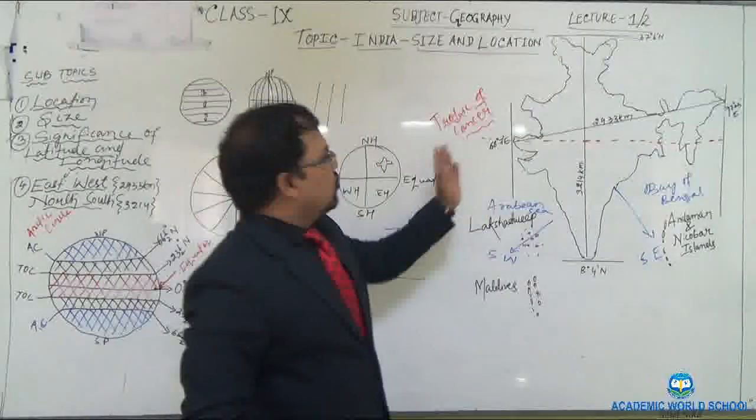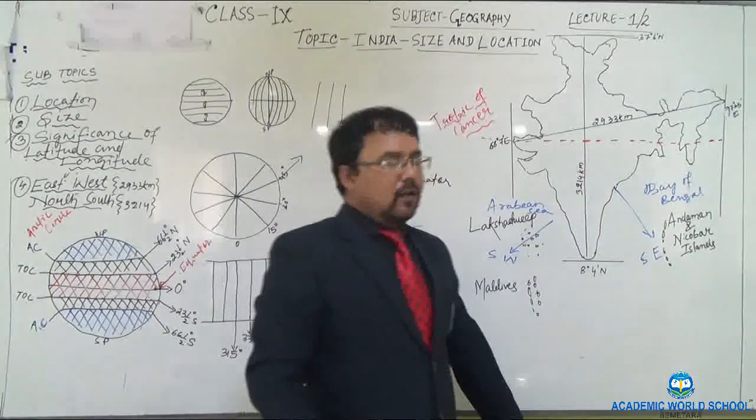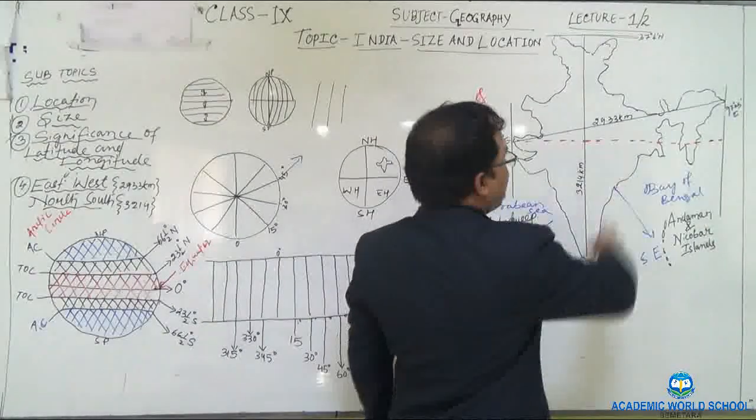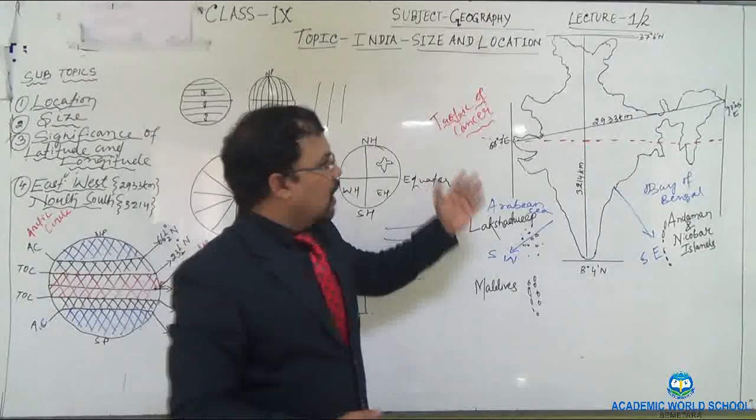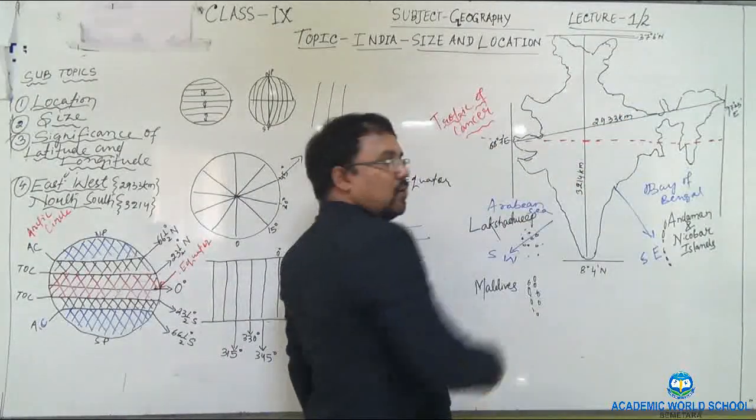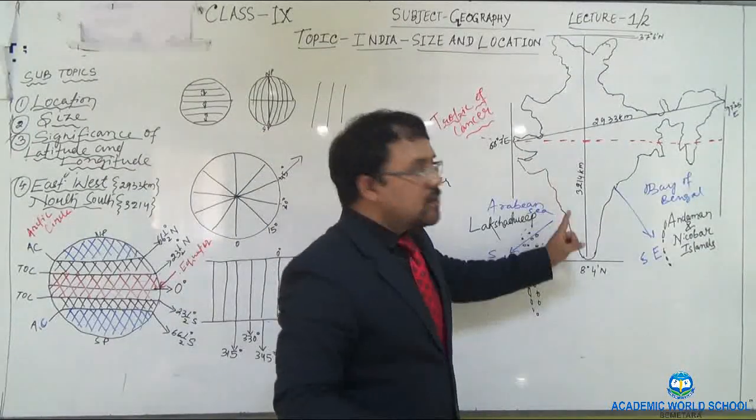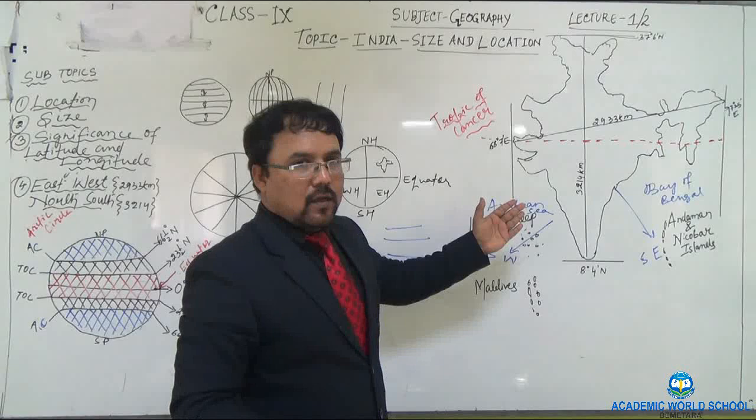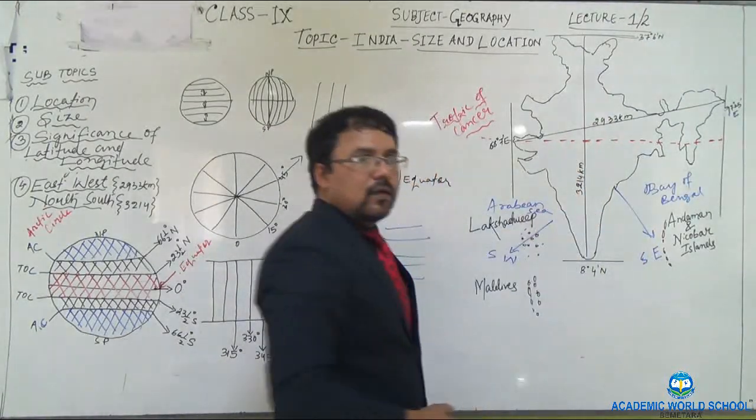Next, the Tropic of Cancer. What is the significance of the Tropic of Cancer for India? You can see the Tropic of Cancer almost divides India into two halves. This one is the northern half, and this one is the southern half. Once again I am repeating: the Tropic of Cancer divides India into two halves, the northern half and the southern half.